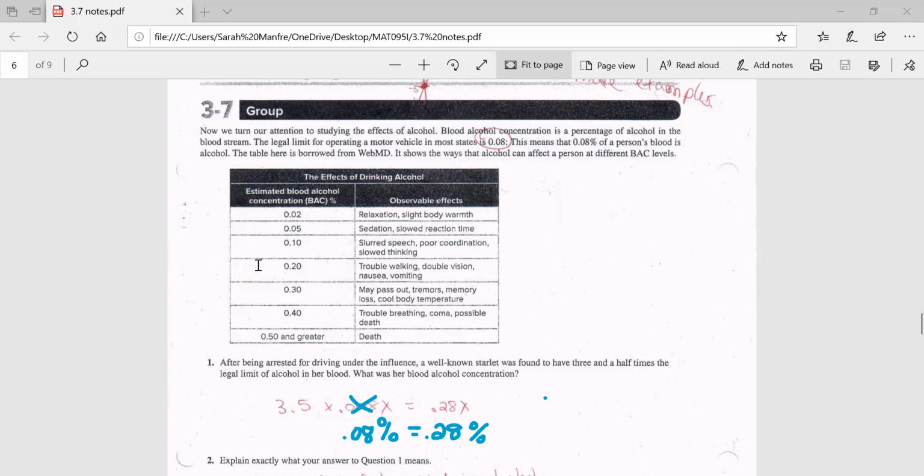So we have here, it says, now we turn our attention to studying the effects of alcohol. Blood alcohol concentration is a percentage of alcohol in the bloodstream. The legal limit for operating a motor vehicle is 0.08. This means that 0.08% of a person's blood can be alcohol. And then we have this chart, borrowed from WebMD. It's just talking about if your blood alcohol is this number, these are some effects that you might have.